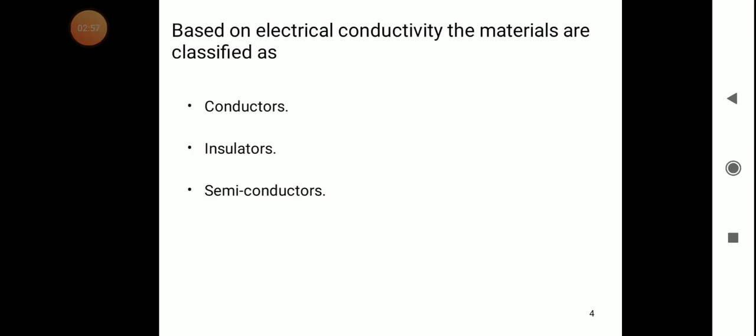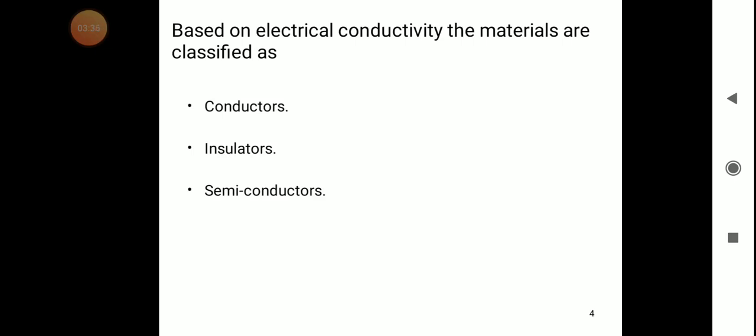Based on the electrical conductivity, the materials are divided into three types. First one is the conductor, second one is the insulator, third one is the semiconductor. For a brief view, what is the conductor, the insulator, and the semiconductor? Conductor means whenever the current is passing through the material, if the material freely allows the current, that type of material is called a conductor.